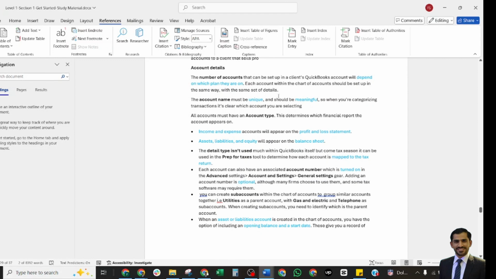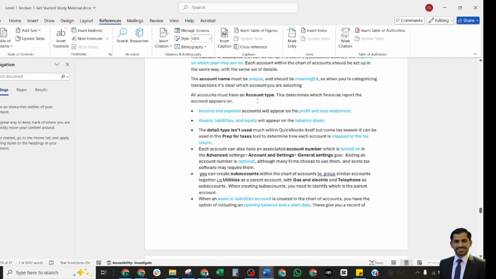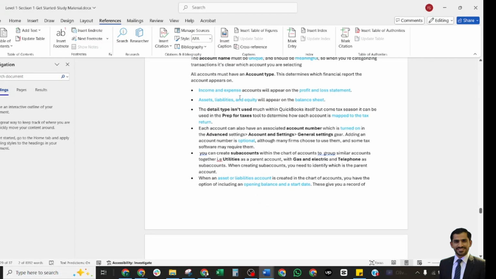Here, the account name must be unique and should be meaningful to categorize these transactions and be clear when you are selecting. All the accounts must have an account type, which determines the financial reports the accounts appear on. Income and expenses belong to the profit and loss accounts. Assets, liabilities, and equity belong to the balance sheet.